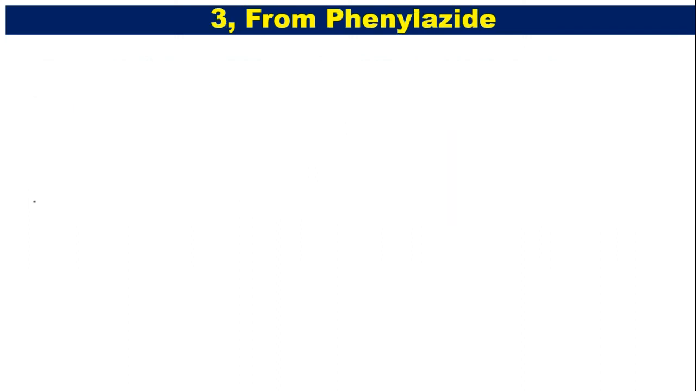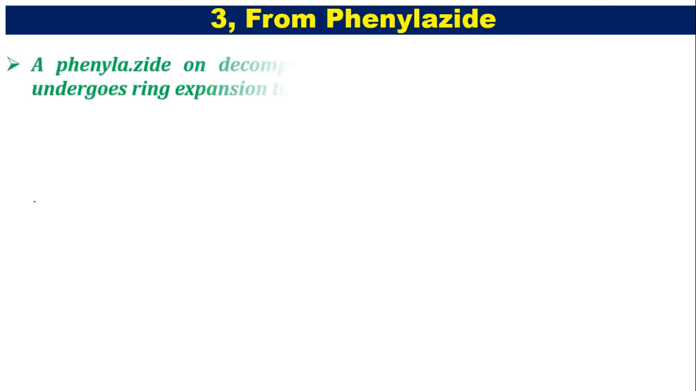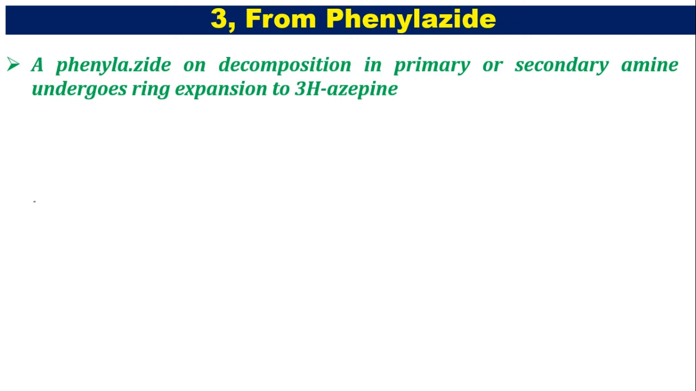And the third method is from phenyl azide. So here phenyl azide undergoes decomposition and forms the nitrene intermediate in the presence of primary or secondary amine. Whatever phenyl azide we are taking undergoes decomposition in the presence of primary and secondary amine. Further, that will undergo ring expansion to give 3H-azepine. Let's see the reaction. Now, what is the reactant? That is phenyl azide.